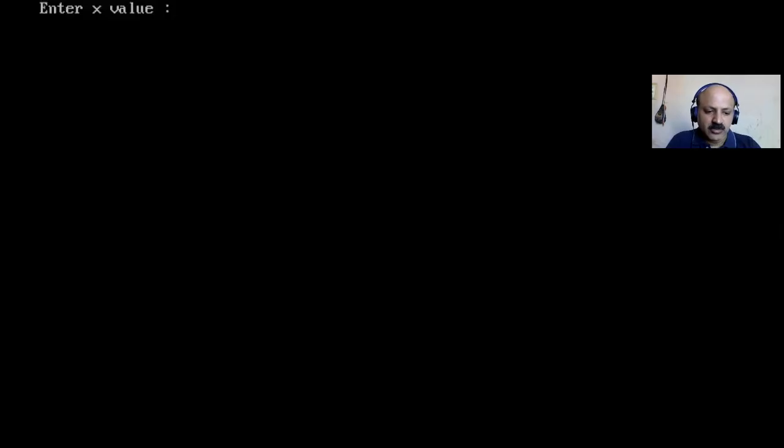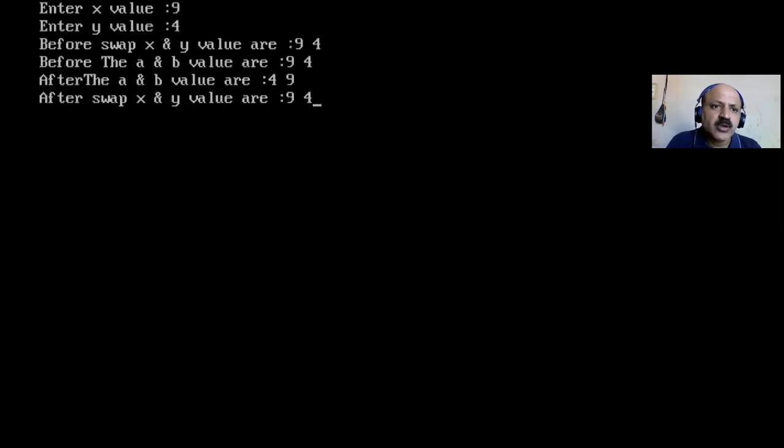So here you can look, I give any value. So X and Y before swap are 9 and 4, and before, A and B are copies: X is copied to A and Y is copied to B, so 9 and 4. But after that A and B are 4 and 9, swapped in that local function. But when the cursor returns to main, after swap X and Y are 9 and 4, because there is a total difference. X and Y are at a different location and A and B are at a different location. So a pointer indirectly exchanges that value. We can call that technique call by reference.